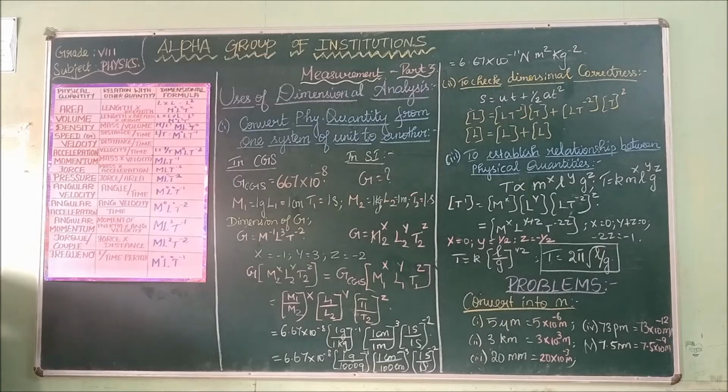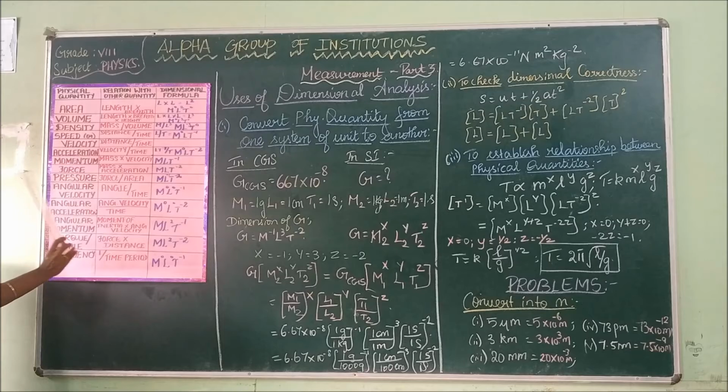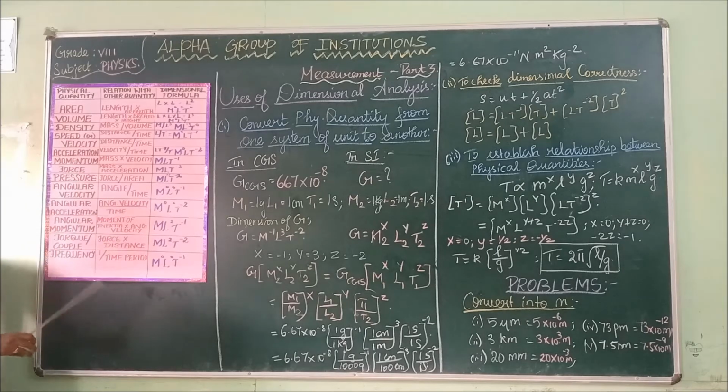Next is your angular velocity. Angular velocity is angle by time. Angle has no dimension. The dimension for time is T. T power 1, if it goes to the numerator, it becomes minus 1. So M power 0, L power 0 and T power minus 1. Angle has no dimension. It is a dimensionless quantity.